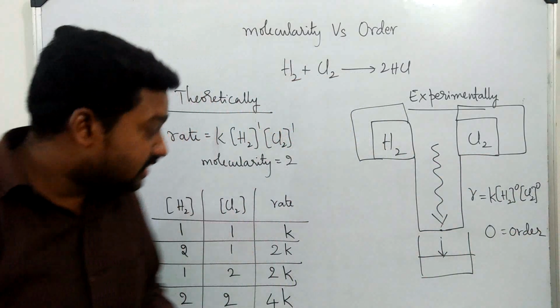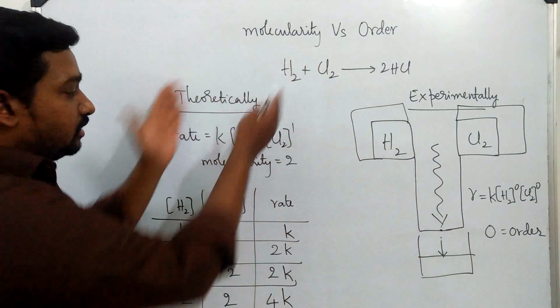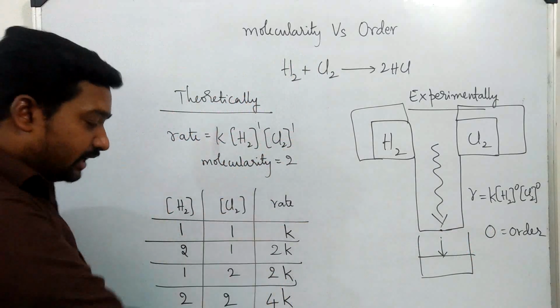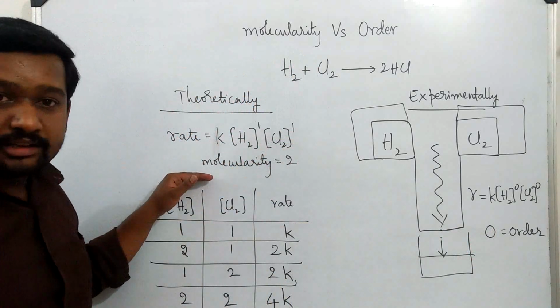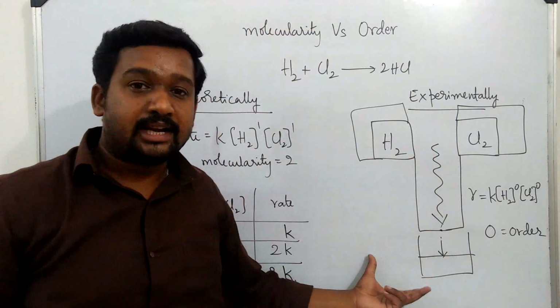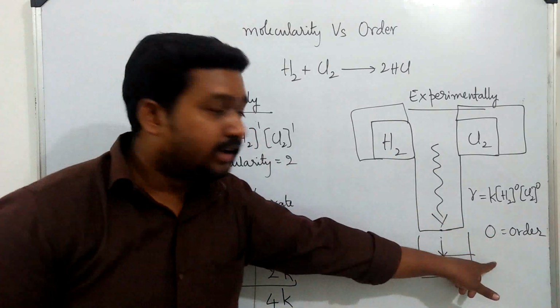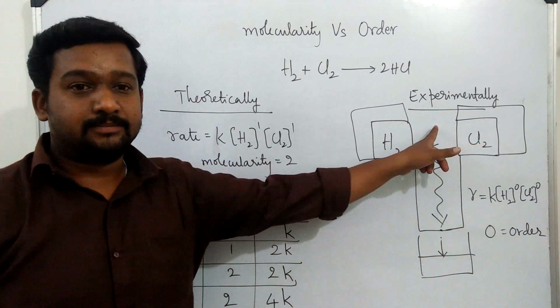So this is the difference between molecularity and order. When you look at the equation and calculate the data, it's called molecularity. If you perform the experiment and understand what happens to the rate, it is called order. So molecularity is theoretical, order is experimental.